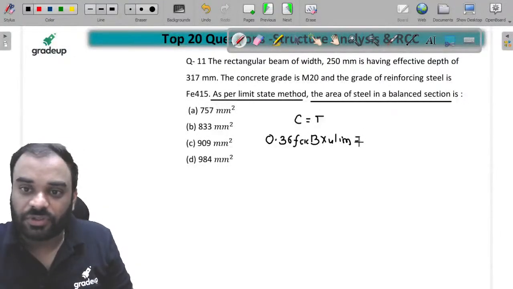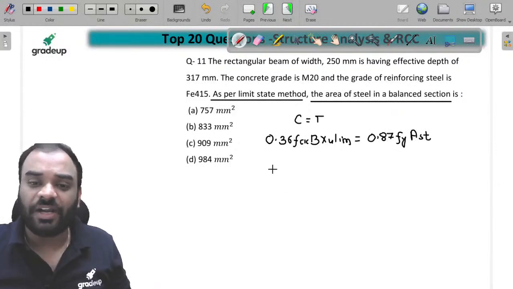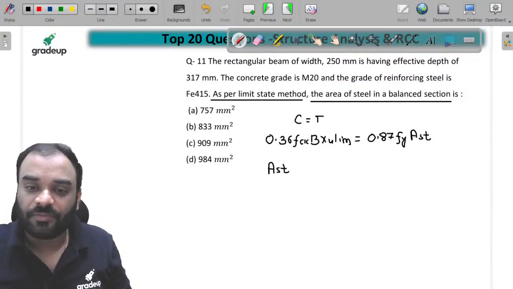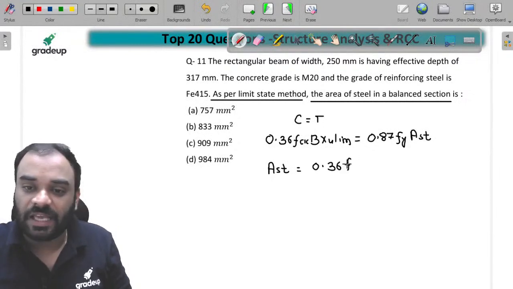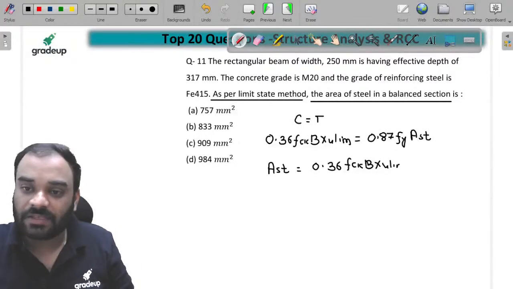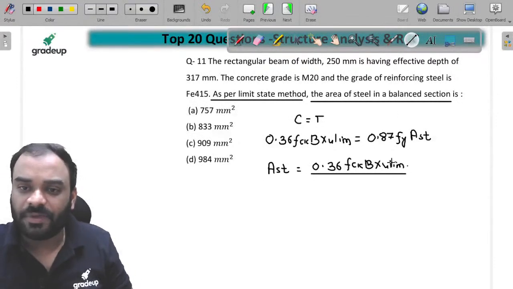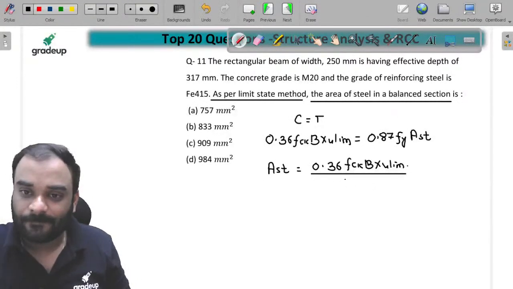This is our C force. It is equal to T force, which is 0.87 fy into Ast. Right? Now we just have to find the value of Ast over here. हमें Ast का value find करना है. We can write it as 0.36 fck b into xu limiting divided by 0.87 fy. बस ये करना है बच्चों, और कुछ नहीं करना.